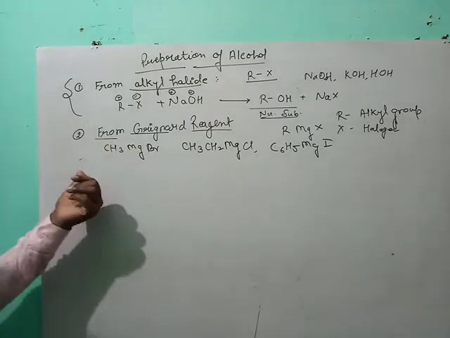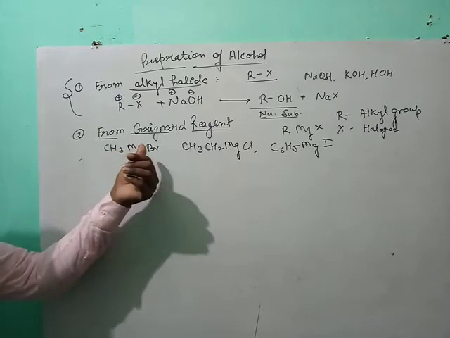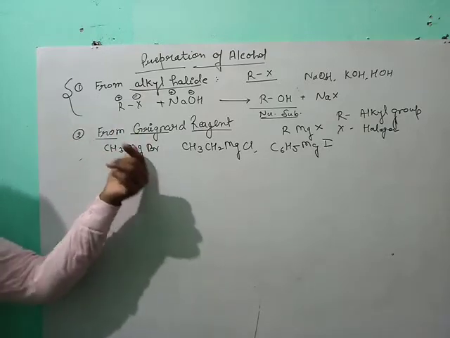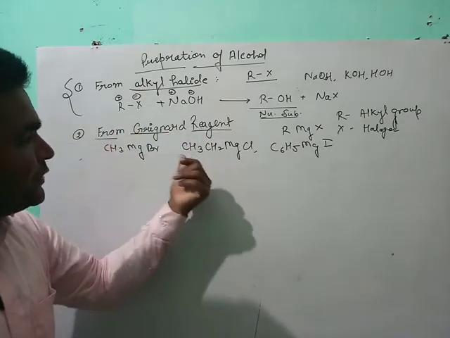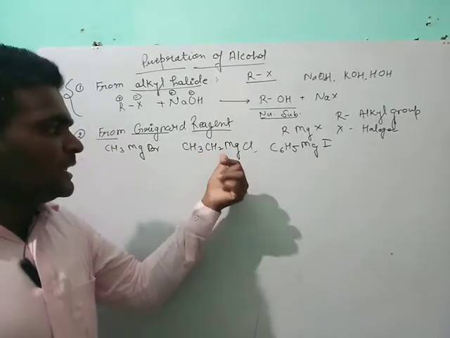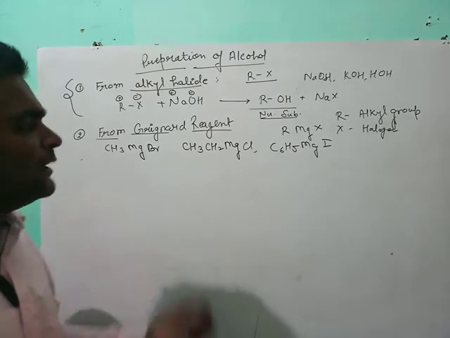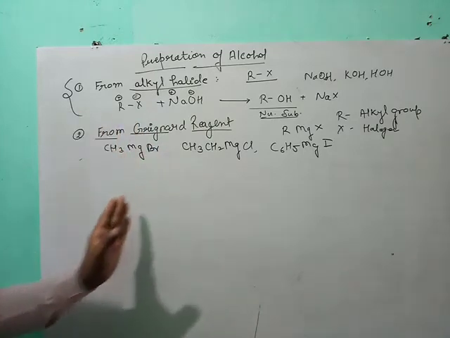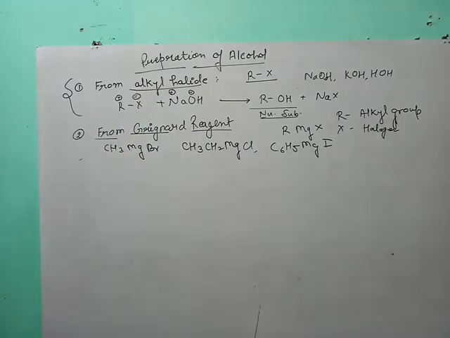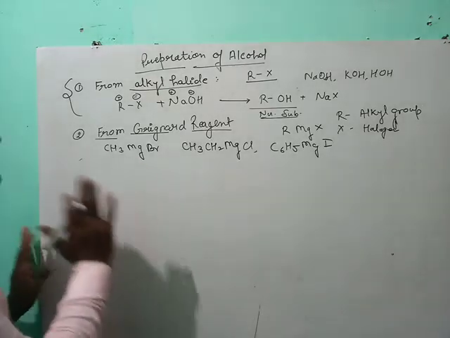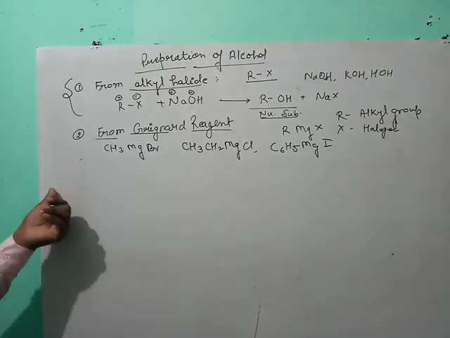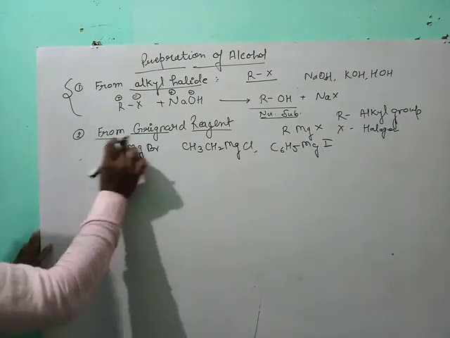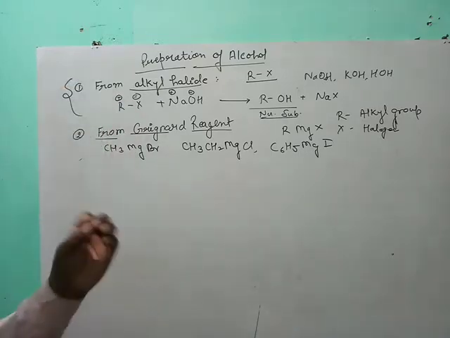CH3MgBr is named methyl magnesium bromide. CH3CH2, C2H5MgCl, is ethyl magnesium chloride. And C6H5MgI is phenyl magnesium iodide. Simple names, simple compounds, but most important for organic synthesis, because we can prepare almost all types of compound from Grignard reagent.